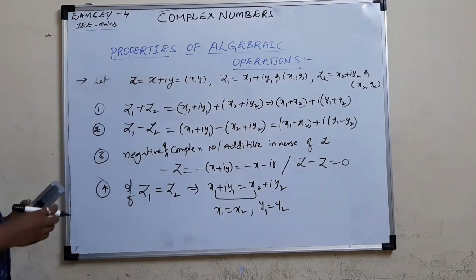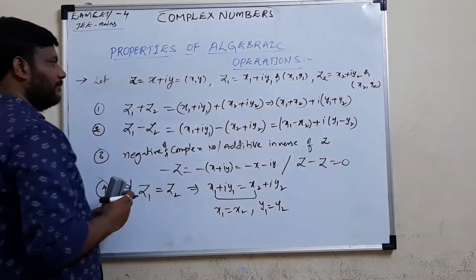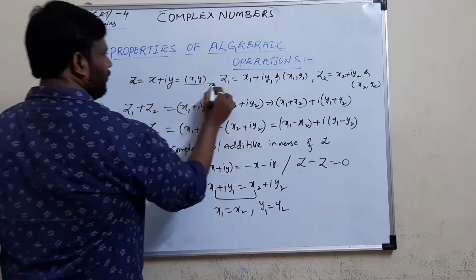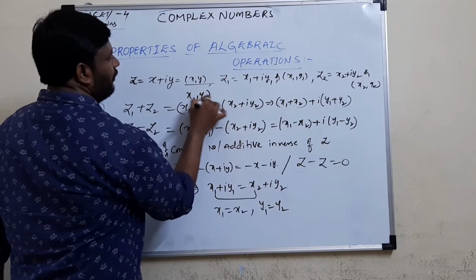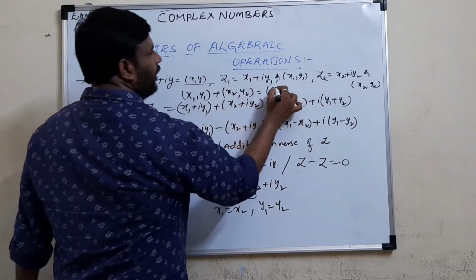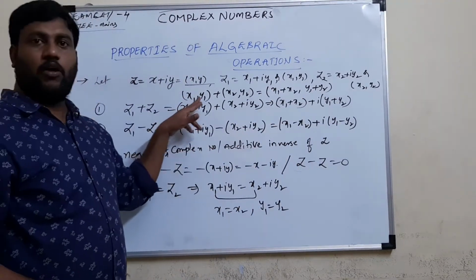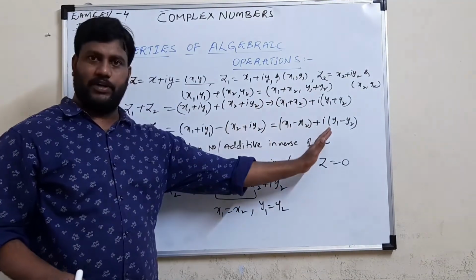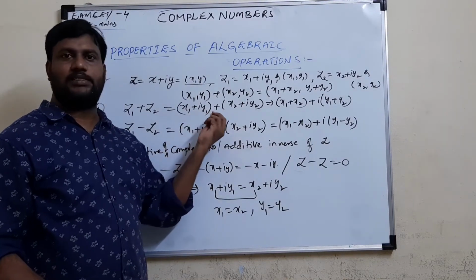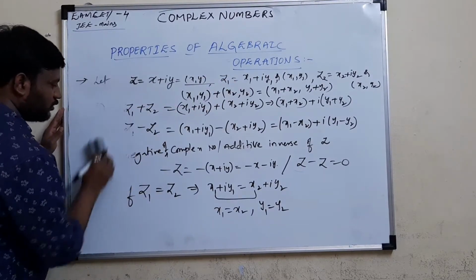Note this down. Next I go for how to multiply two complex numbers. Similarly, z1 plus z2 can also be written as ordered pairs: x1 comma y1 plus x2 comma y2, which gives x1 plus x2 comma y1 plus y2. Similarly we can do all this. In ordered pair form we can add complex numbers, take differences and negatives, but the easiest way to add and subtract is always the x plus iy form. Okay students, now we go for multiplication of a complex number.